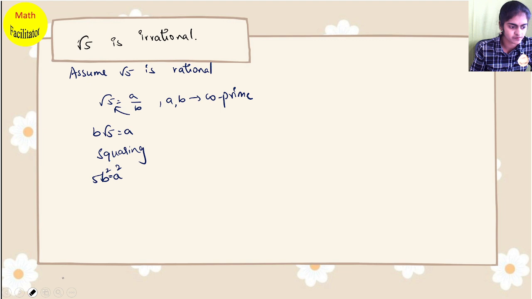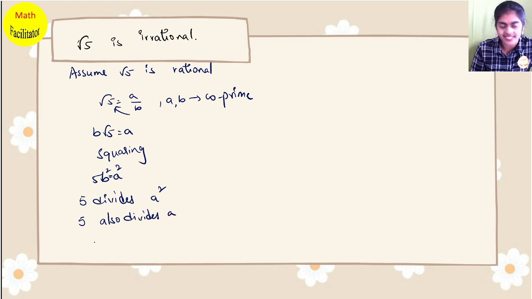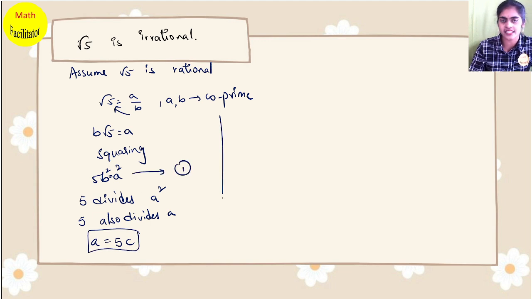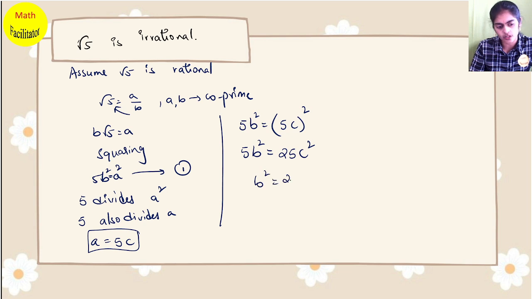I'm writing 5 divides a square, because I'm able to write a square as 5 into b square. So 5 also divides a. When 5 divides a, I can write a equals 5 into c. Substituting this in the equation, I have 5b square equals 5c whole square, so 5b square equals 25c square, or b square equals 25c square by 5. So I get b square equals 5c square.